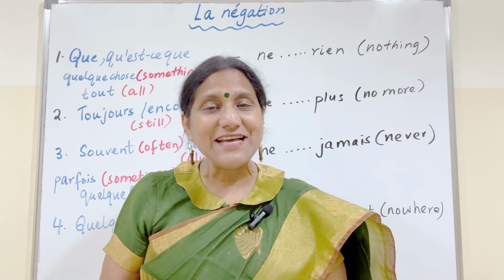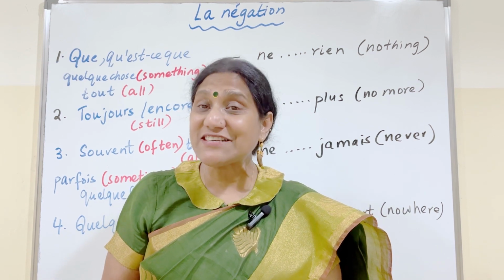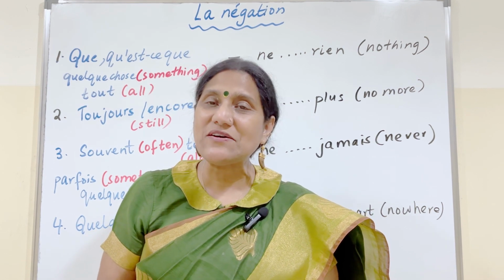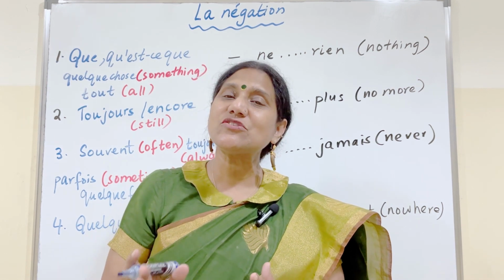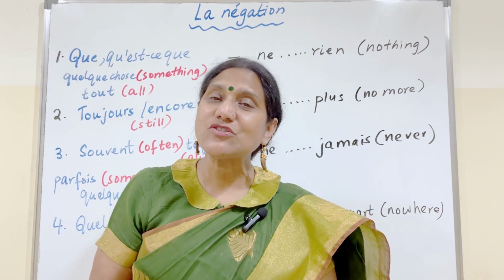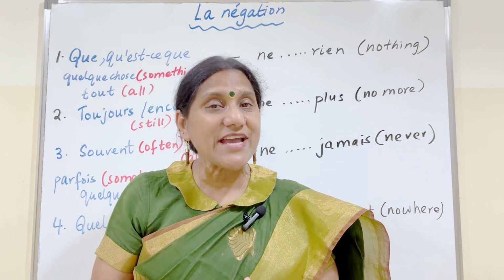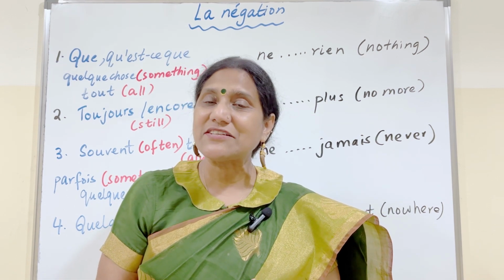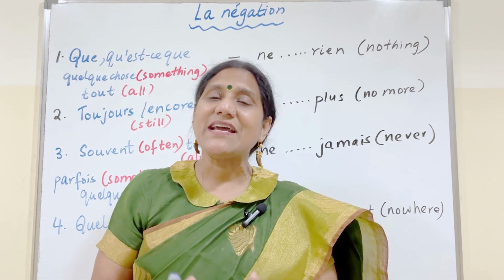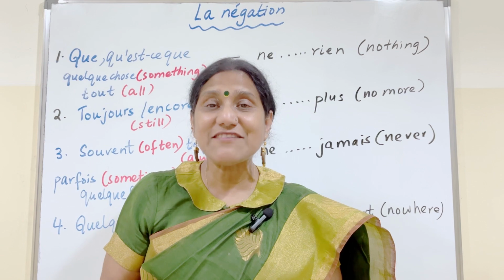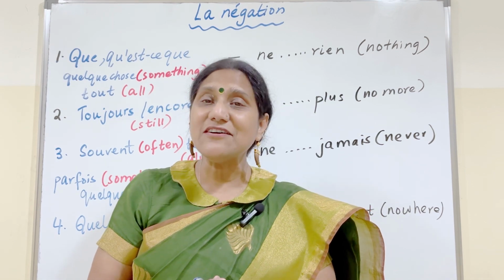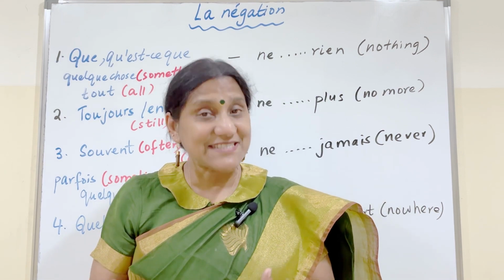Today we are going to learn negation with negative expressions. This is part 3. In part 1 we learned how to change sentences into negative: ne plus verb plus pas. In part 2 we learned that we have to change the indefinite article and partitive article to de in negative, and that the verb être doesn't change. In this part, we're going to learn negative expressions. It's not only ne plus verb plus pas, but ne plus verb plus an expression.